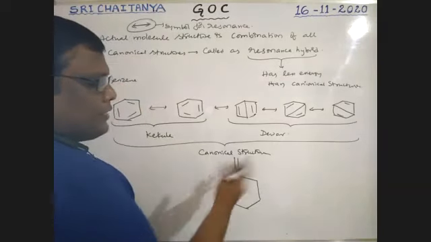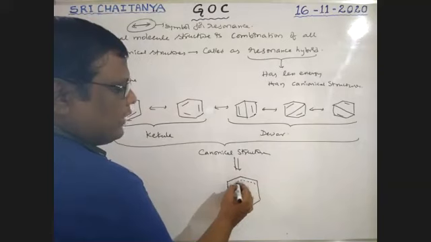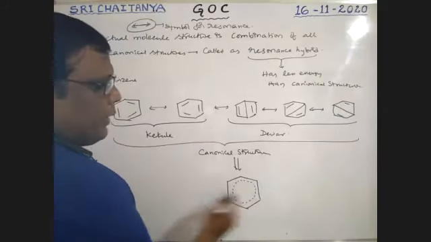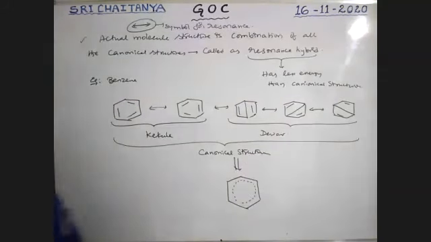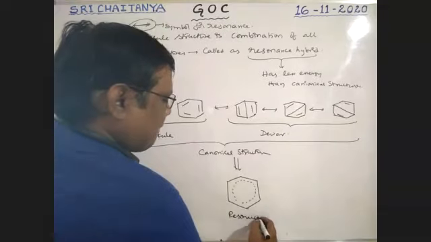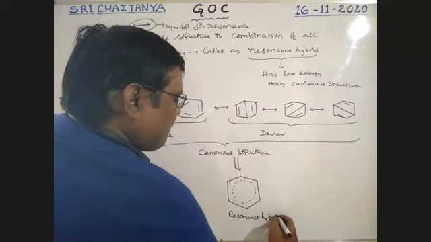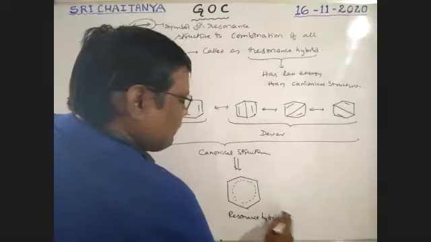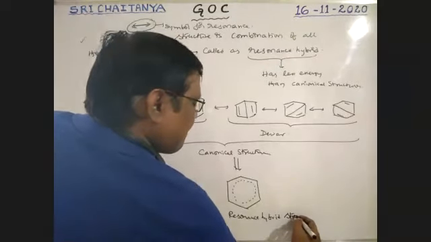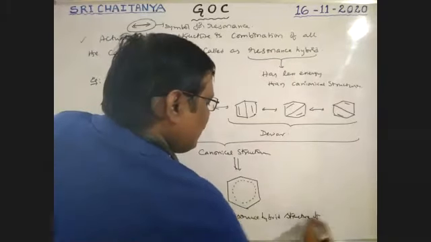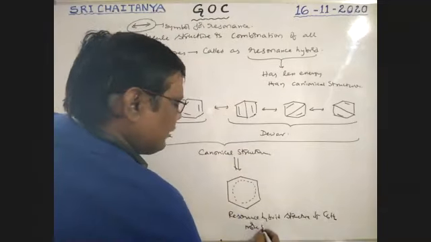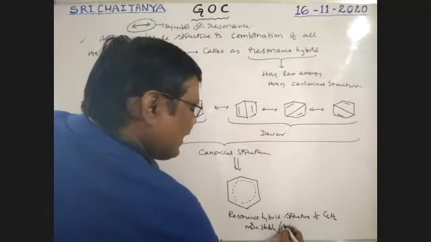Atom placement and sigma bonds are not changed, boys. So that gives 3 pi bonds like this. It is the benzene resonance hybrid structure. So more stable, less energy.